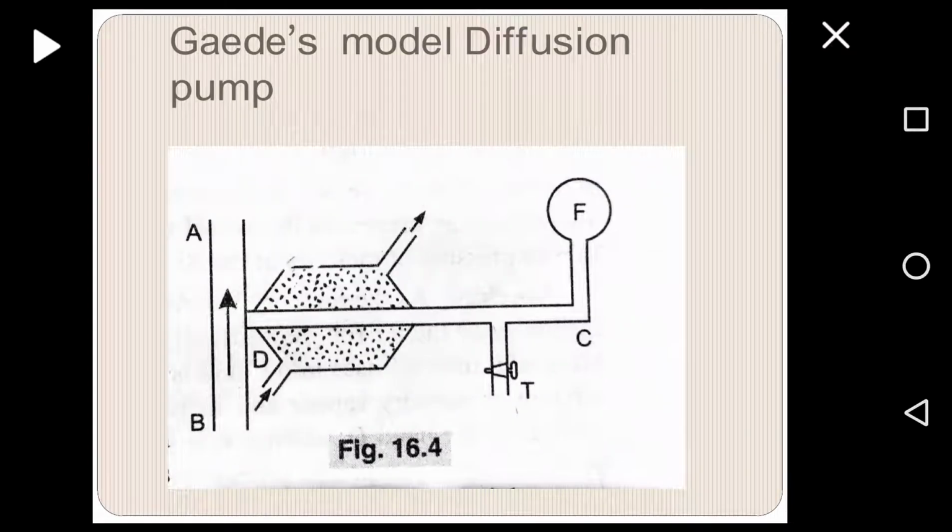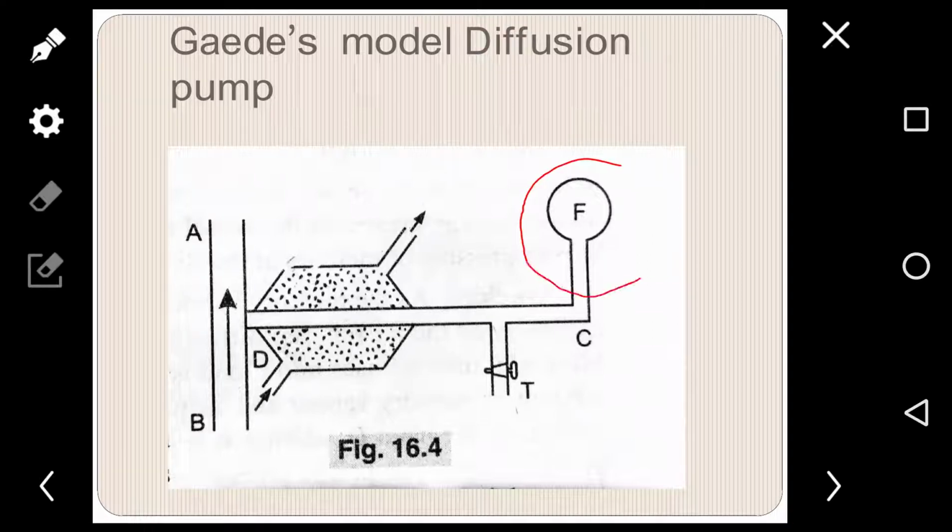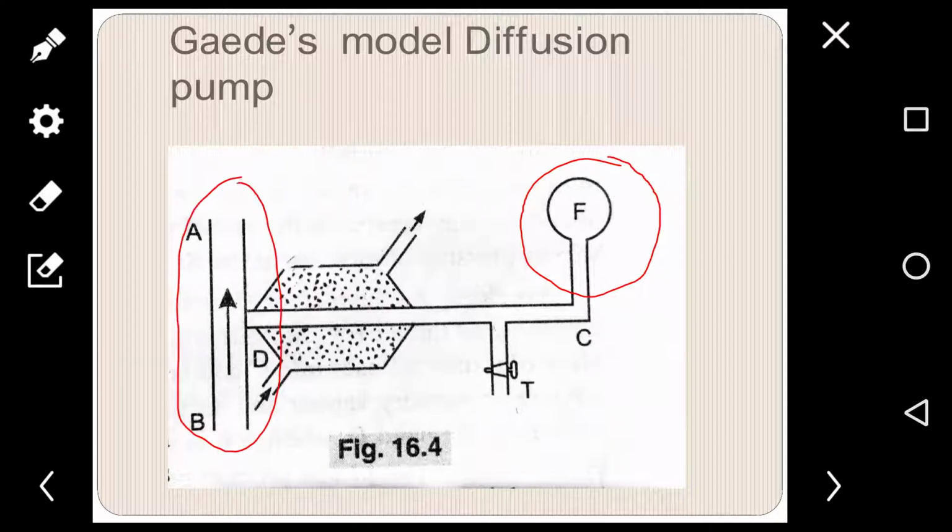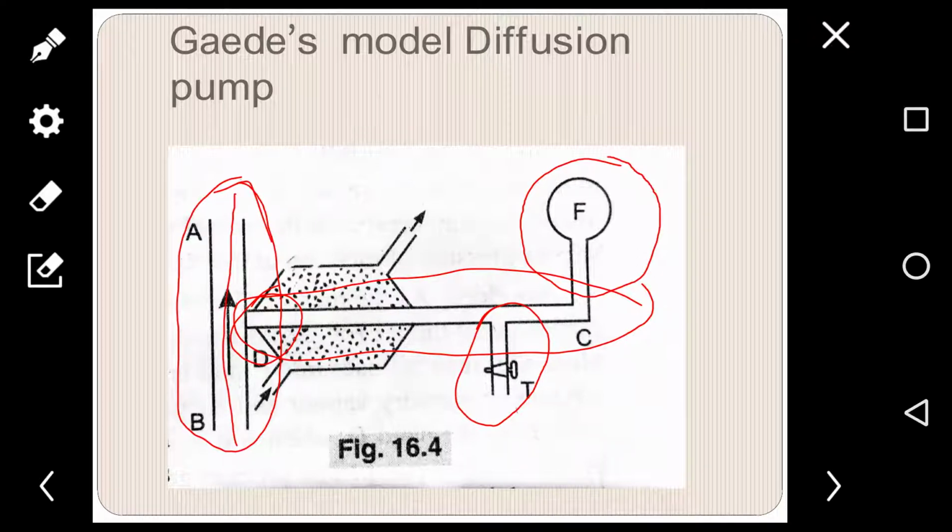Next is Gade's model of the diffusion pump. The vessel F to be exhausted is connected to a wide tube AB through a narrow connecting tube CD having a cylindrical slit D. The necessary fore vacuum is created by means of a rotary oil pump connected to the side tube T, and a steam of easily condensable vapor is passed through this wide tube AB in the upward direction,